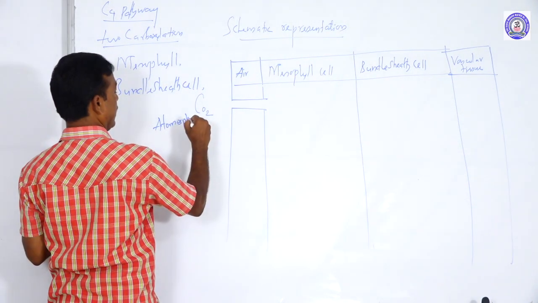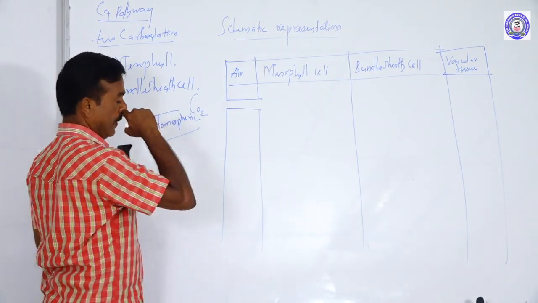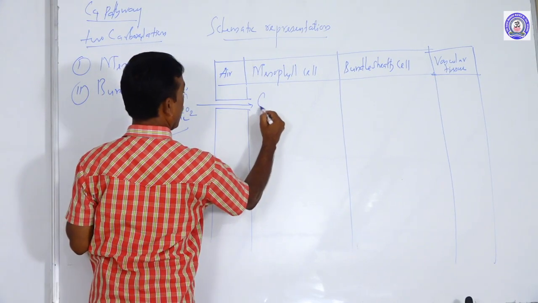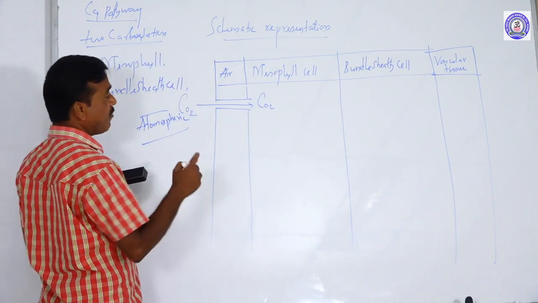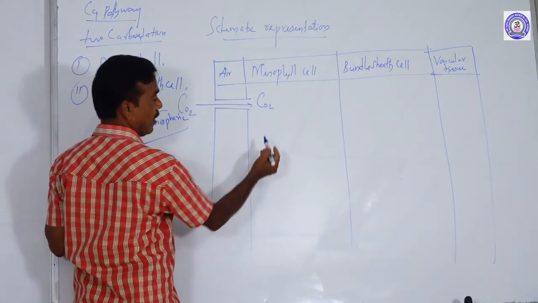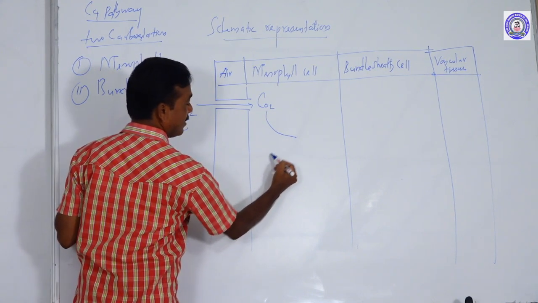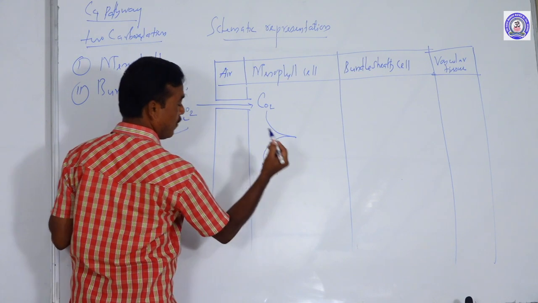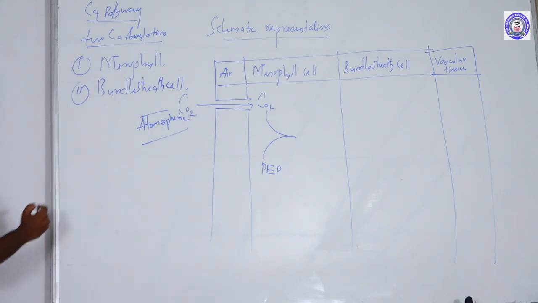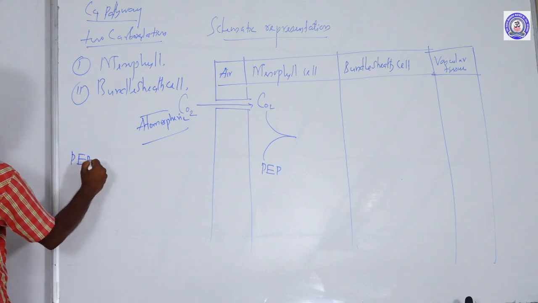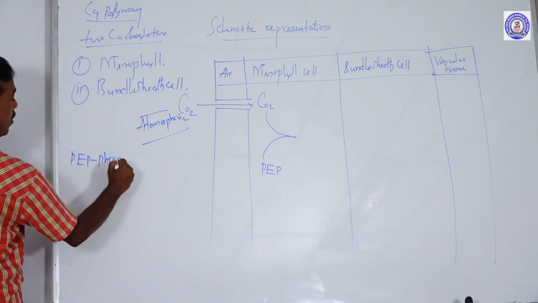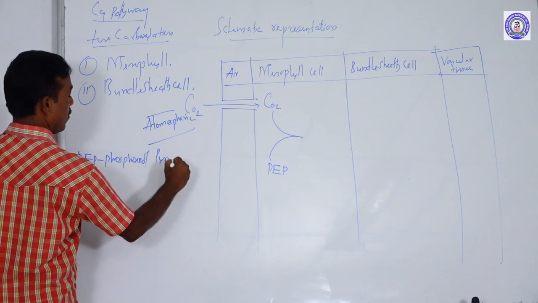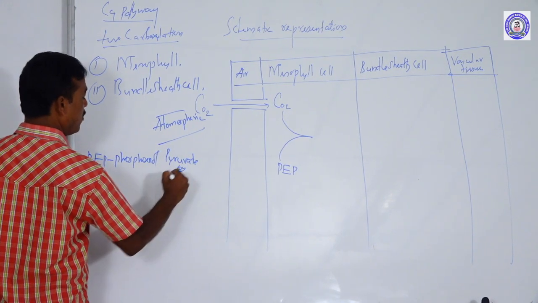Atmospheric carbon dioxide enters the mesophyll cell. After entering, the carbon dioxide is accepted by PEP. What is the meaning of PEP? Phosphoenol pyruvate, or pyruvic acid.